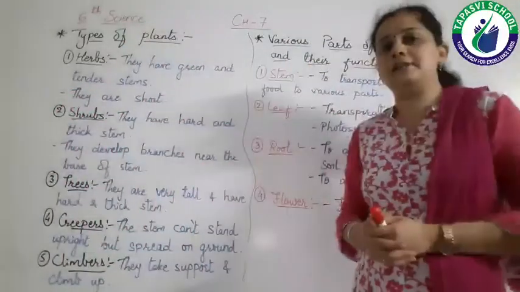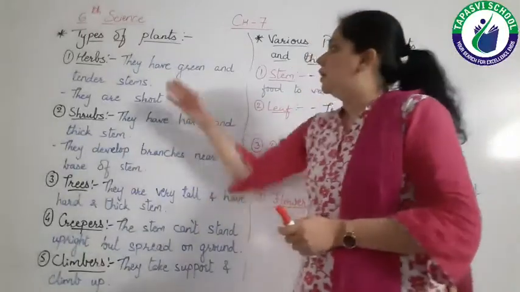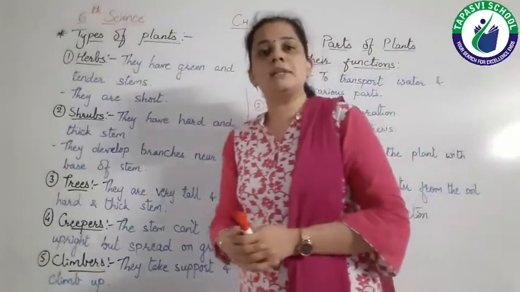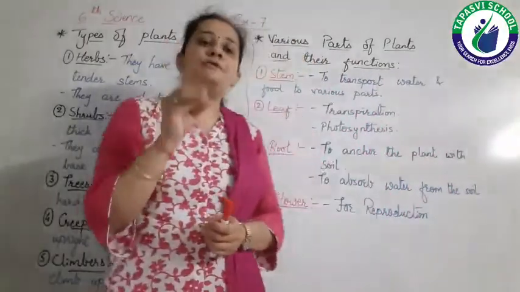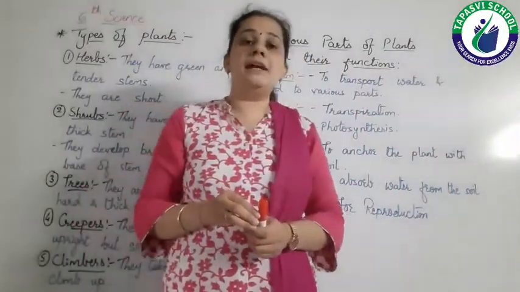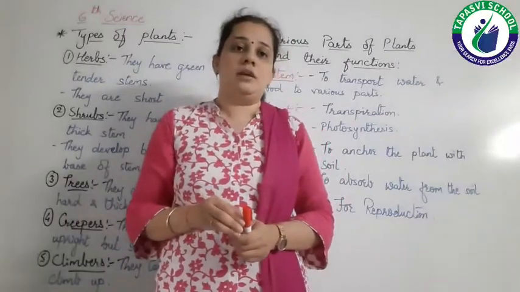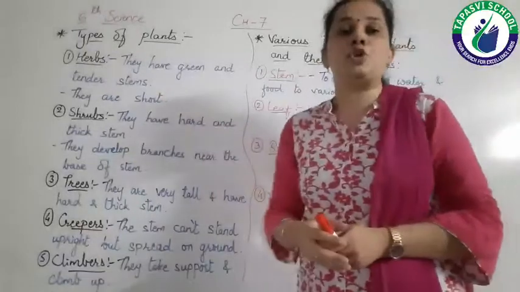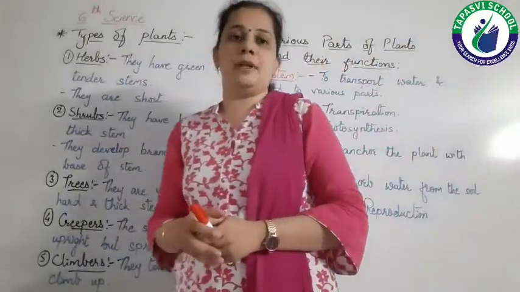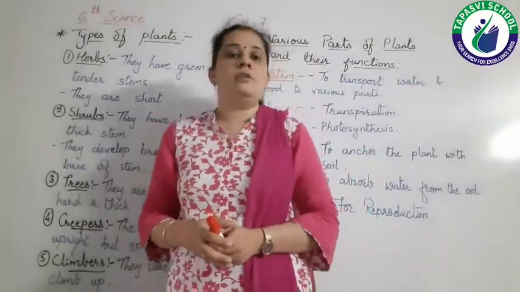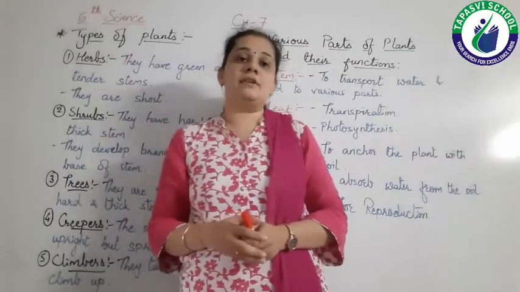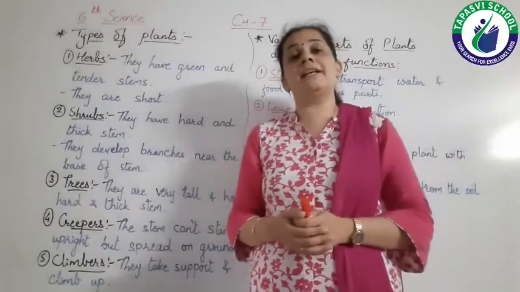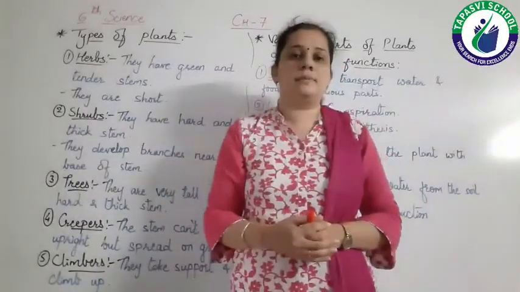The first is herbs. Herbs have green and tender stem. Means the herbs have soft stem, okay, and it is of green color, right? Then they are very short. Say for example, spinach, fenugreek, etc. And we can also say mint is an example of herbs.